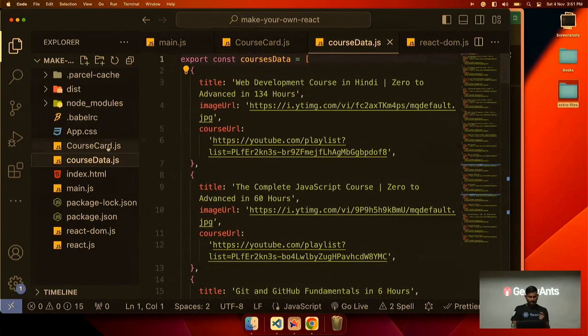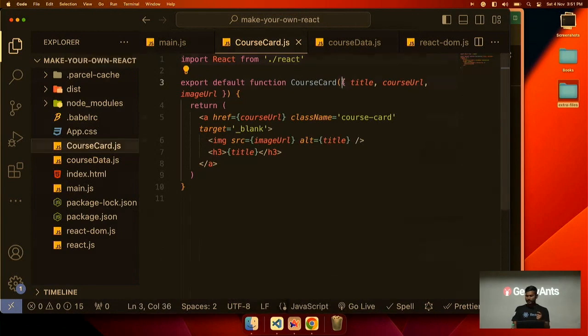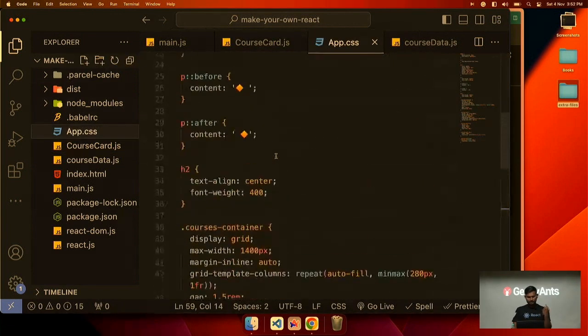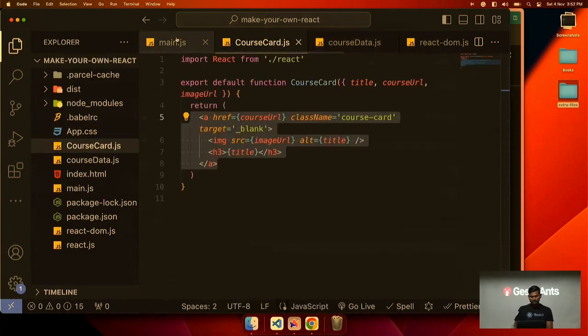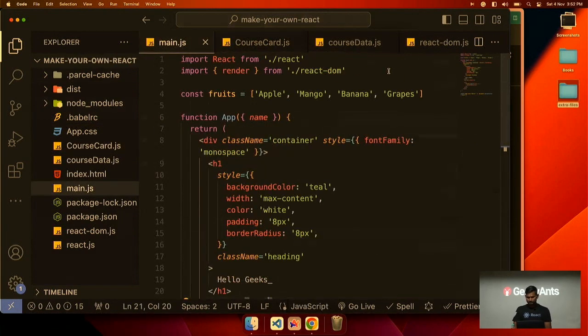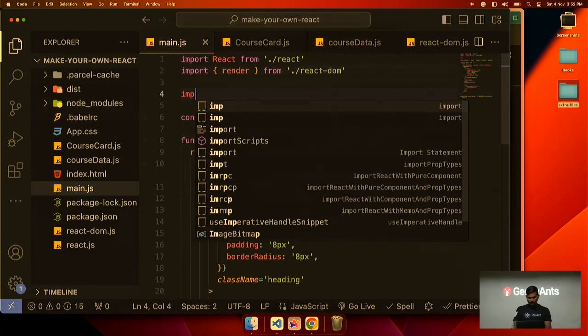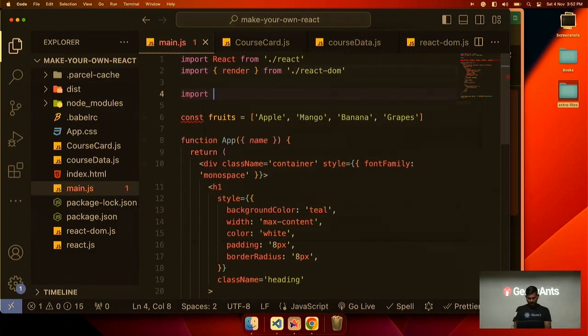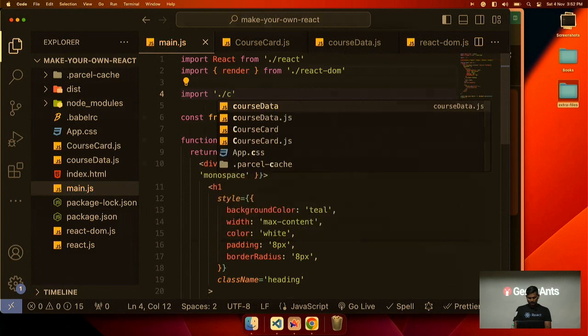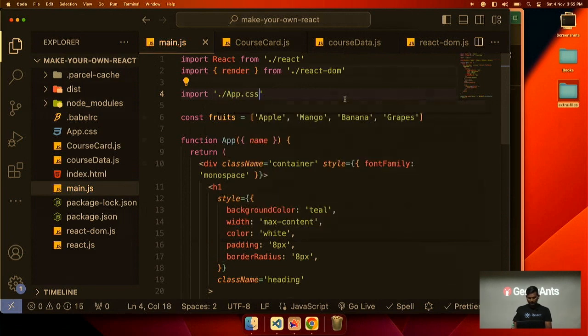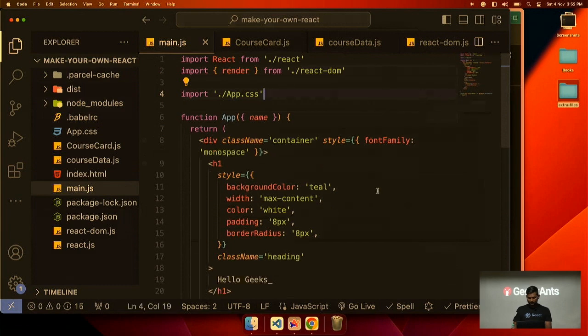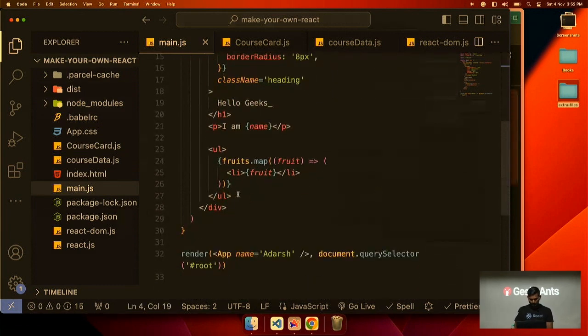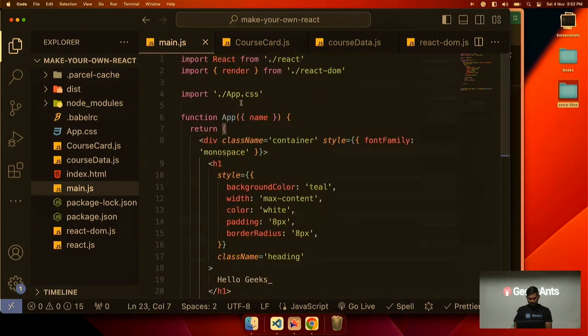course URL, course image, and then the course card will accept 3 props and then it will render the card. And this is just a CSS file. So let me first import this CSS file. Import app.css, and instead of showing this UL, let me remove this UL, and we don't need this array also.